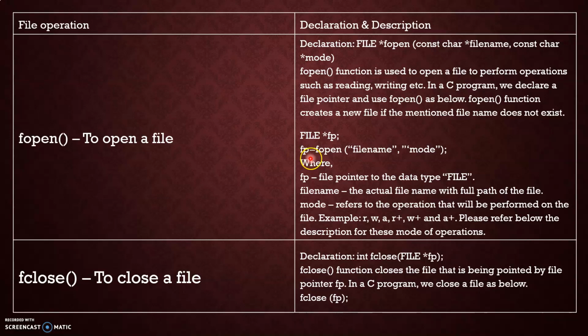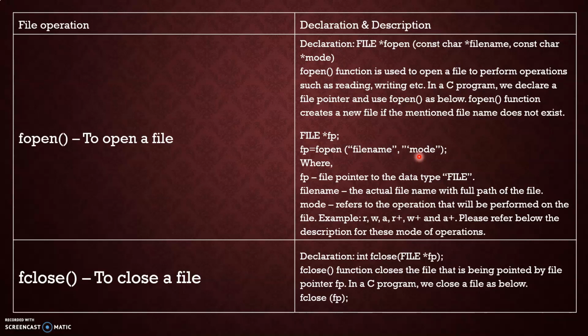Now we write fp equals fopen, file name, comma, the mode. Suppose I want to open a file named a.txt. fp is the name of the file pointer. It will point to the file and open it. Which file will it open? The file name, a.txt, within double inverted commas, then the mode, either read mode, write mode, append mode, or anything.